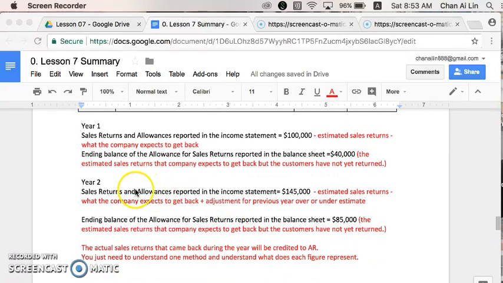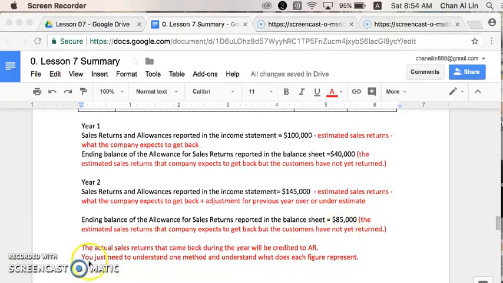Now, in year 2, the sales return allowance reported in the income statement is 145,000. This is the 150,000 estimated sales return for year 2 minus the overestimate of 5,000. That's how you get 145,000. The ending balance allowance for sales return reported in the balance sheet is 85,000. This is the estimated sales return that the company expects to get back from the customer, but the customer has not returned yet. And this 85,000 is all related to year 2 sales.